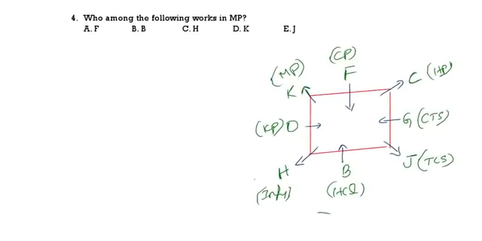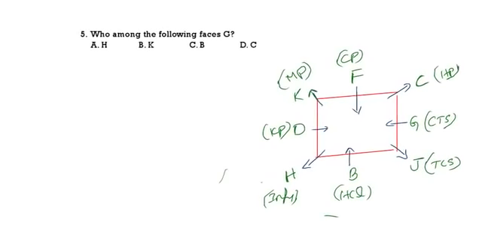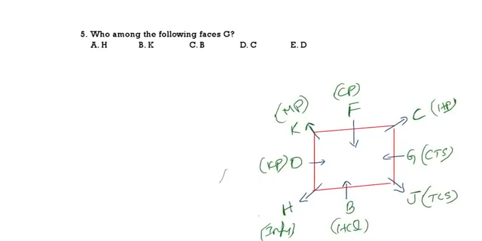See the next one. Who is working in MP? K. K is working in MP. Next one. Who among the following faces G? So G opposite D is there. D is the correct answer. Option 5, that is D, is the correct answer.